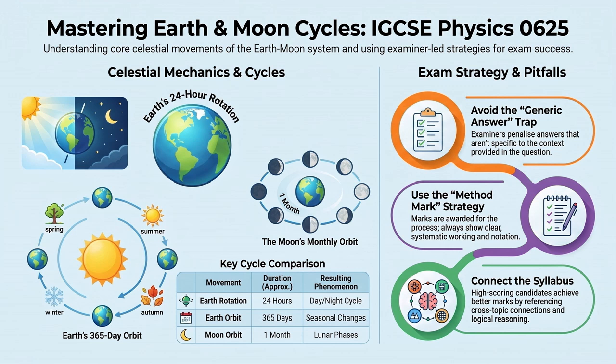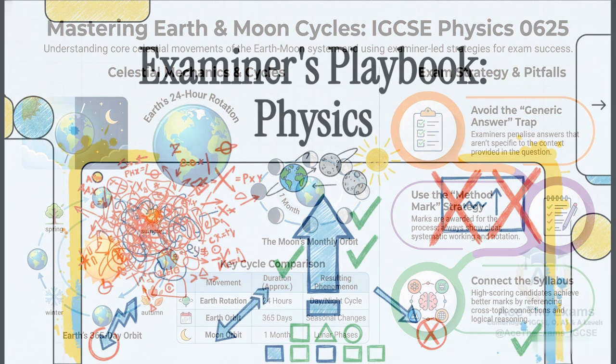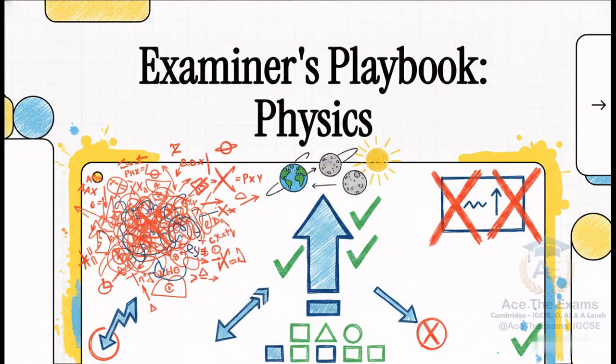Okay, picture an exam hall. The clock is literally ticking down, and you can just feel the tension building in the room. We're looking at a real Cambridge physics past paper question, specifically from syllabus code 0625. Now, consider a student. Let's call him Alex.